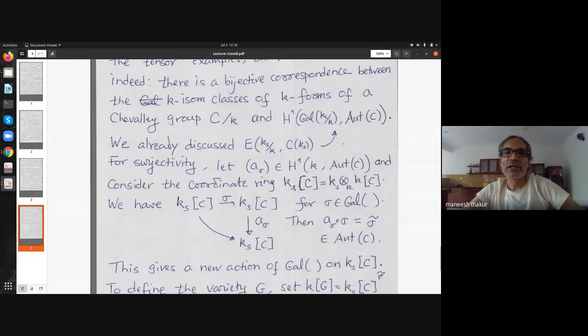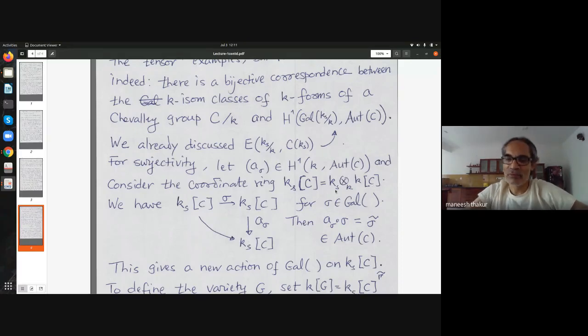First, you look at the coordinate ring of G over k_s. That is just, so G is defined over k, remember. That means the coordinate ring has a structure over k, namely it's the base change of the coordinate ring of G tensored with k_s. So there is a Galois action here, namely Galois acts on this piece. And the fixed points are k[G], I mean, that corresponds to G, right? But what we want is a new group now, G' over small k, such that when I go to the separable closure, it becomes isomorphic to G.